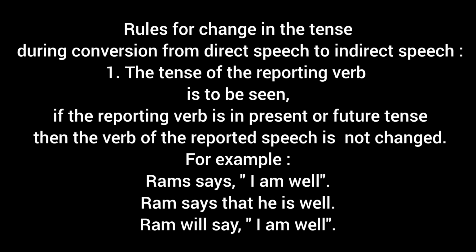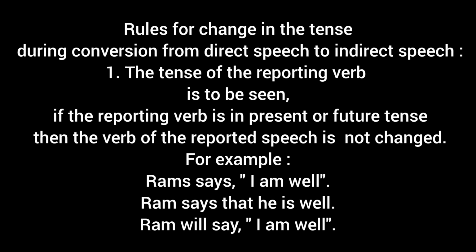So I just quoted the example to make you understand this. I quoted the example in the direct form. Let me put the change in the indirect form. In the direct form I said, Ram says, comma, in the inverted commas I am well. When we put this in the indirect form, we say, Ram says, in place of the comma we write that, in place of I, that is the first person, we write he, that is the third person, is well.